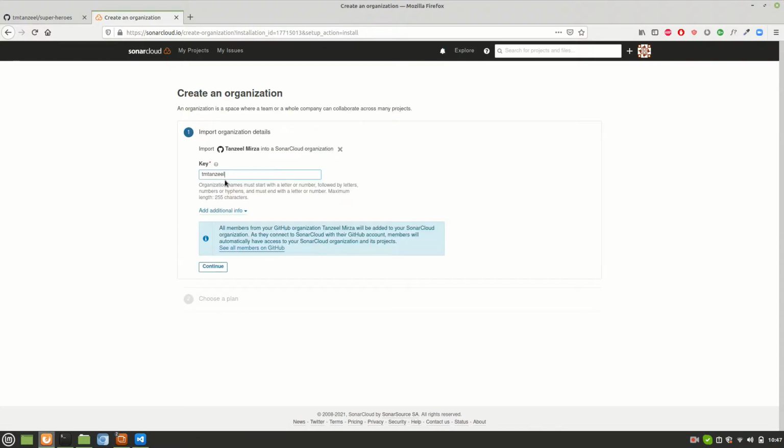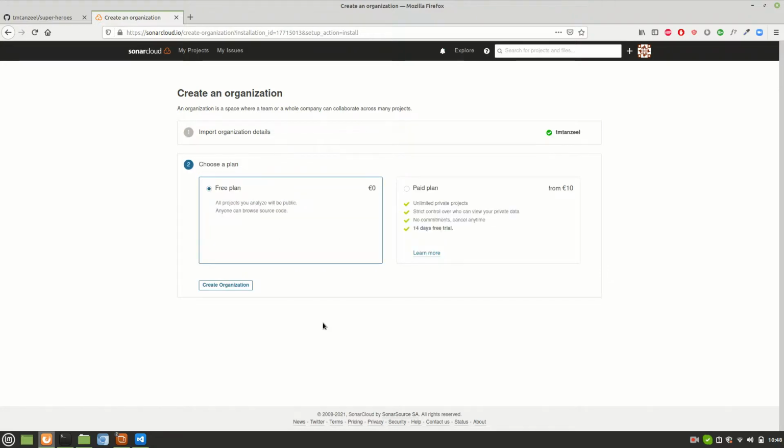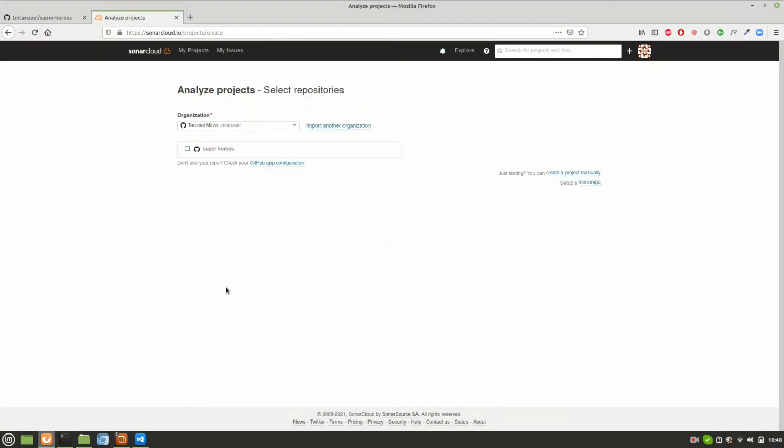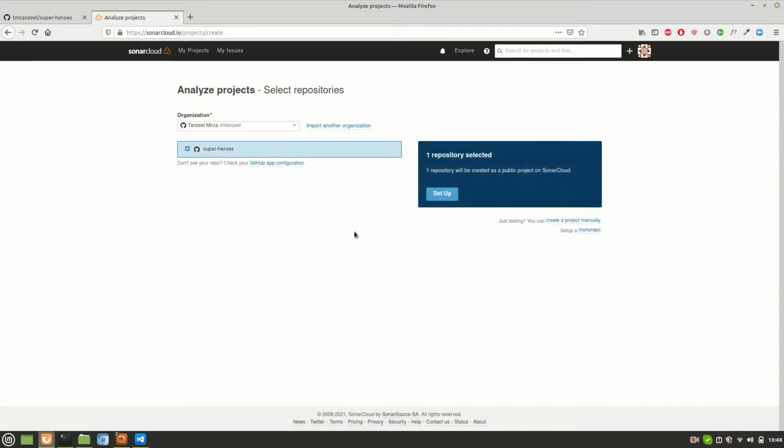The key is TM Tanzil, that is okay, all looks good. Just press continue. There are two plans, paid plan and free plan. I don't have any plan to buy the paid one, so I'll go with the free plan and just click on create organization. It has created the organization.